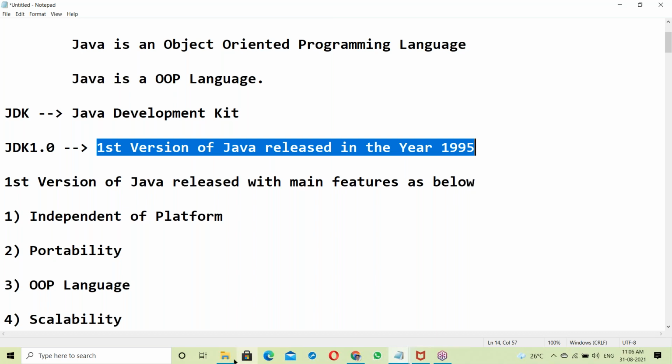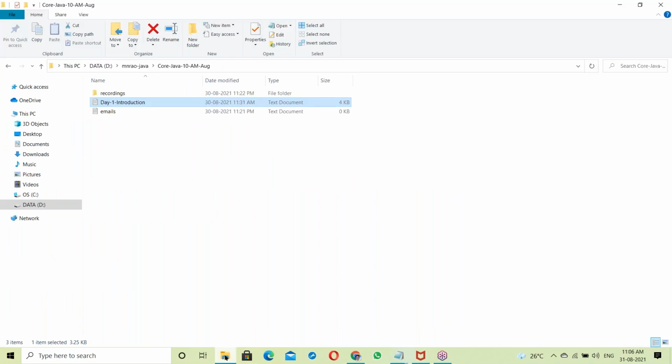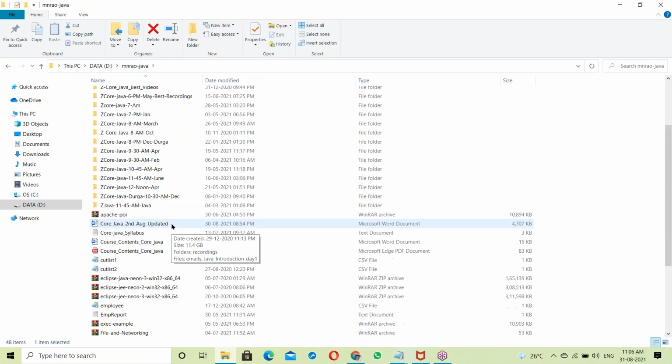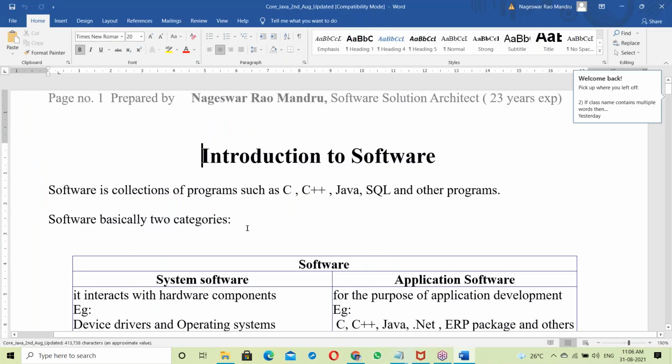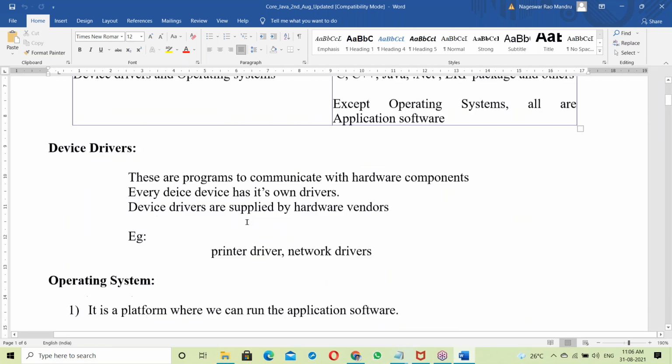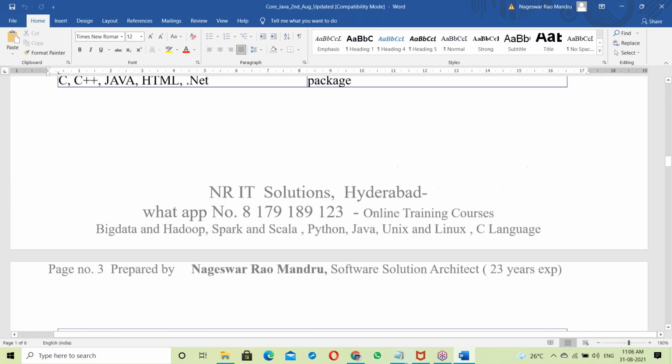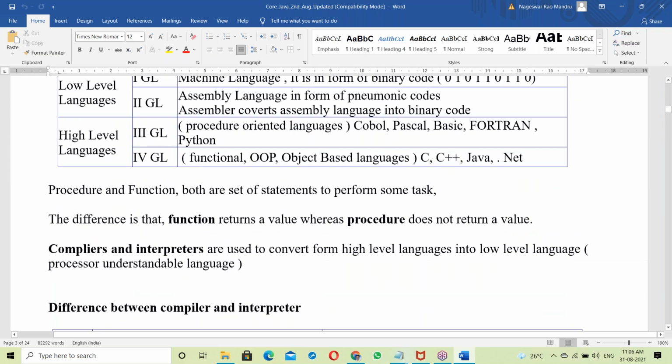See, all the topics are there in the document here. I have prepared the document. For everything, a document is available. What topics am I explaining in Notepad? Yes, in Notepad I'm explaining, and sometimes using Word also. Everything is prepared in documents. In the form of a document, every topic is available.